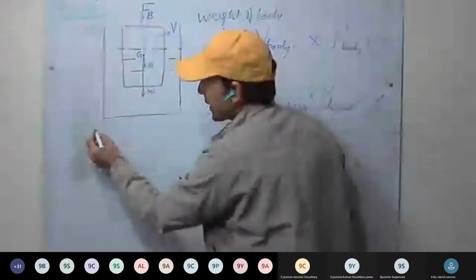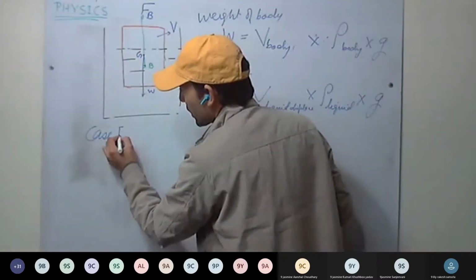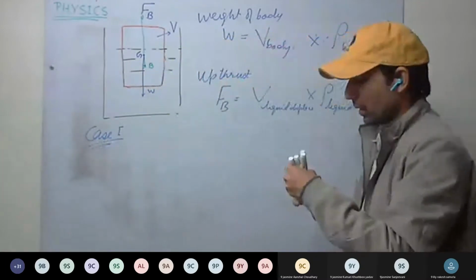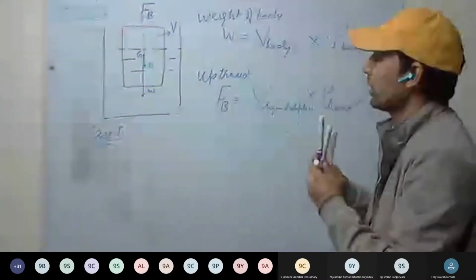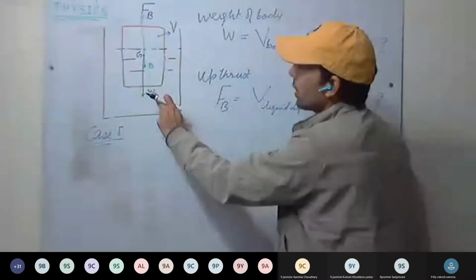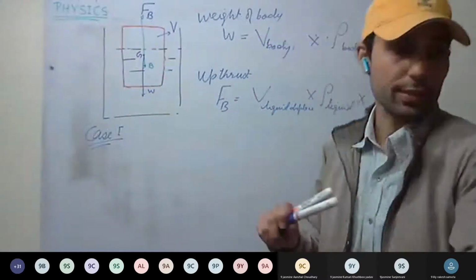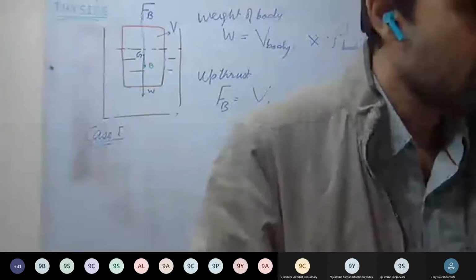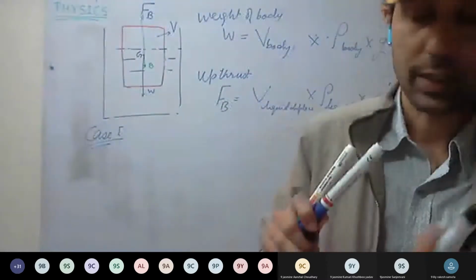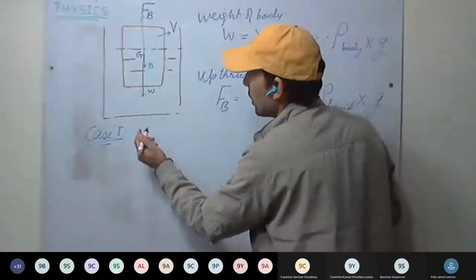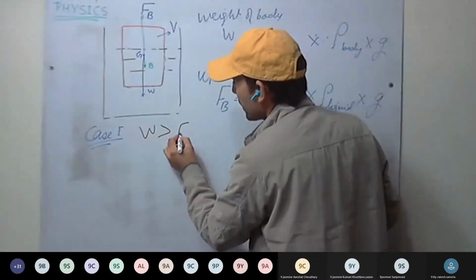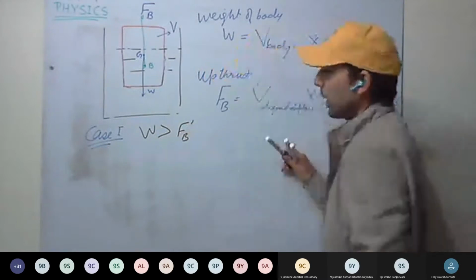Now we'll be taking three cases. So case first, when weight is more than maximum buoyant force.